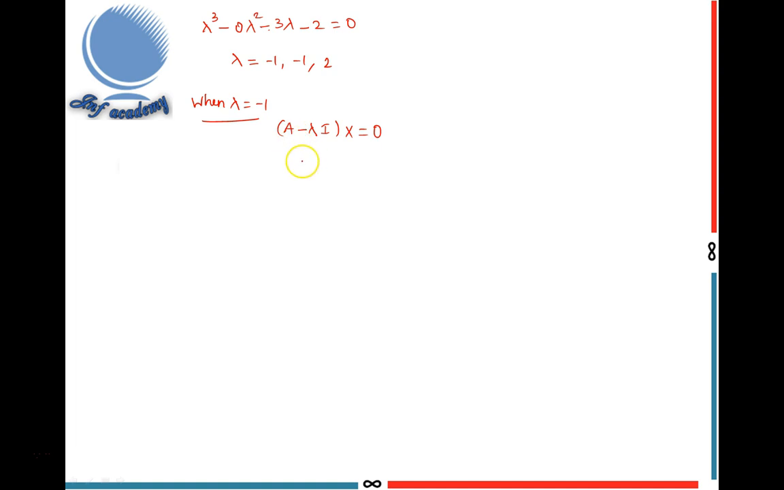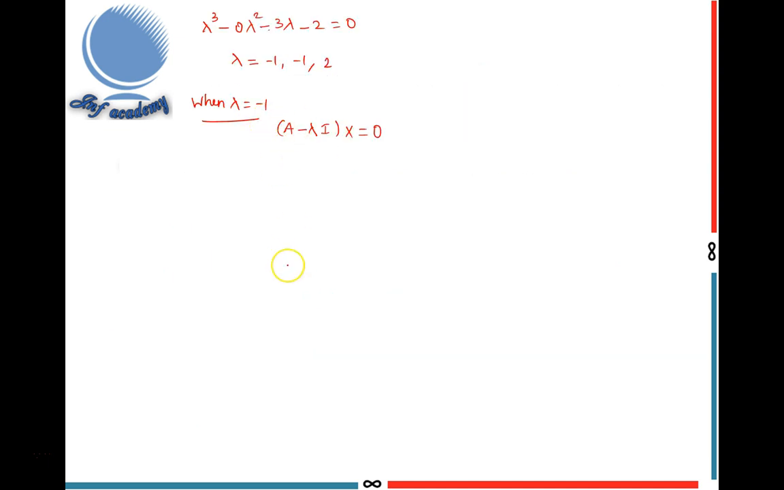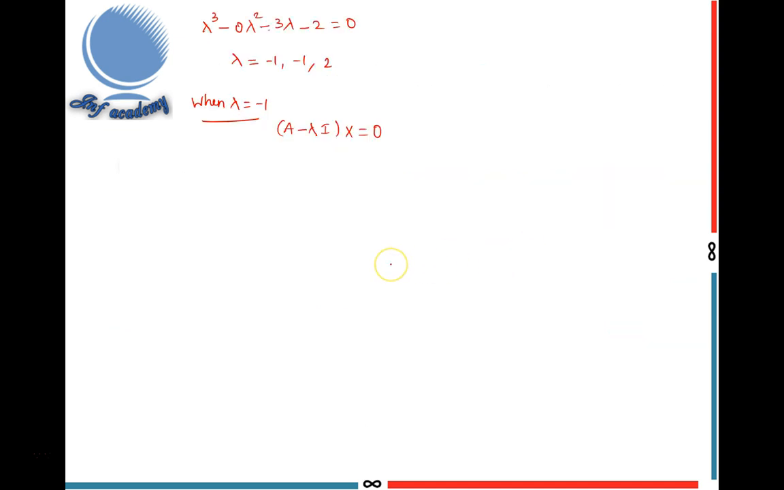What is A? A is 0, 1, 1, 1, 0, 1, 1, 1, 0, minus lambda I. Here lambda value is minus 1, so minus into minus plus I matrix is 1. So finally A minus lambda I is 0 plus 1, 1. The other two rows are the same: 1, 1, 0 plus 1, 1.